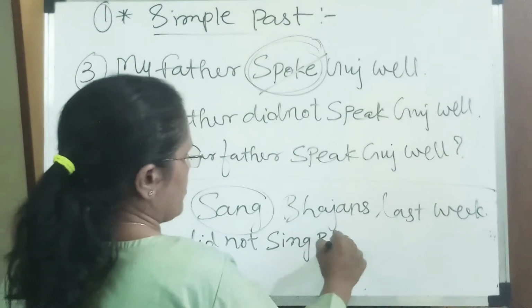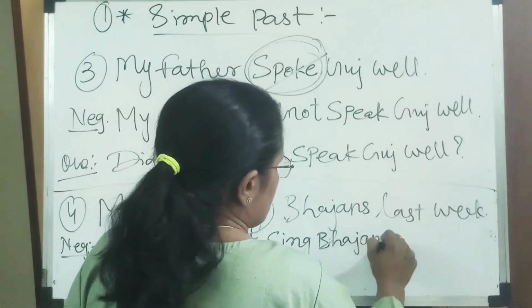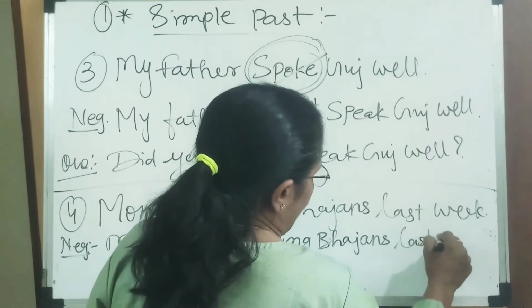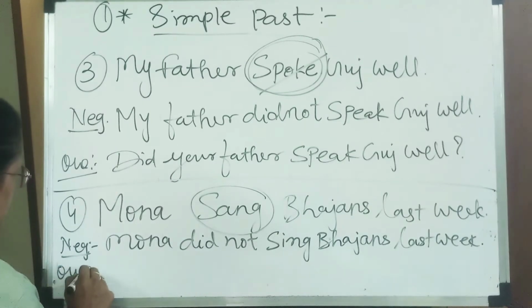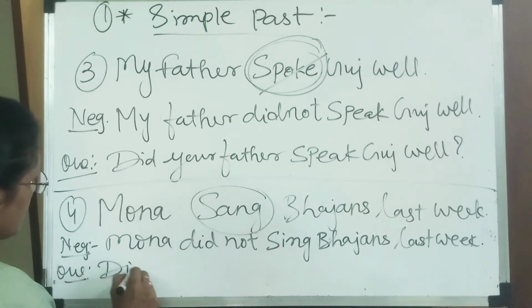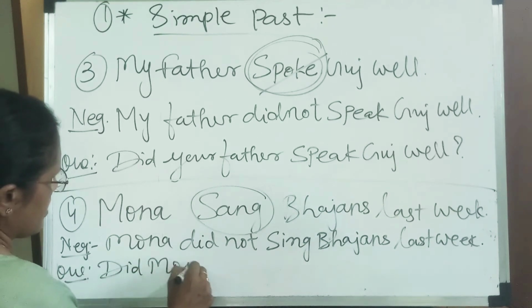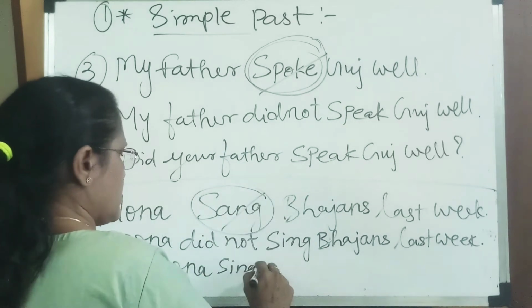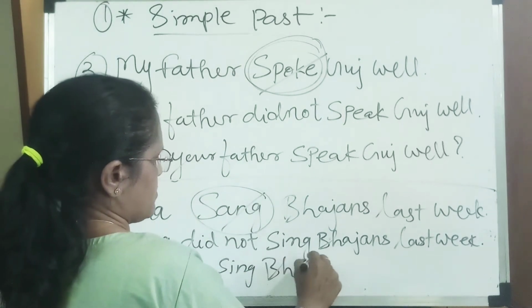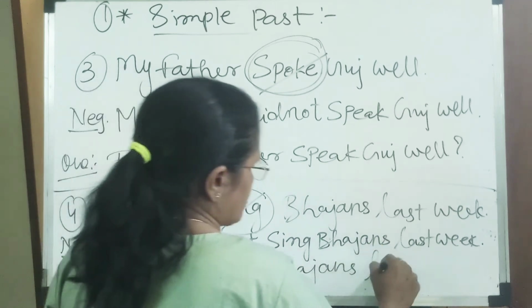Sing bhajans last week. My question for this: Did Mona sing bhajans last week?